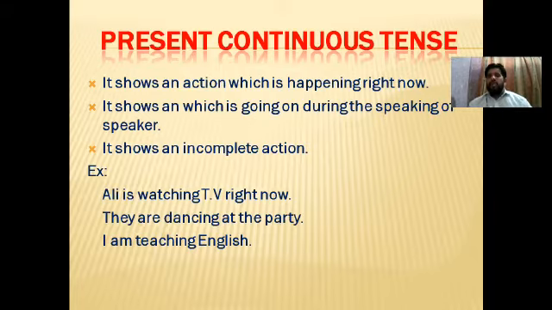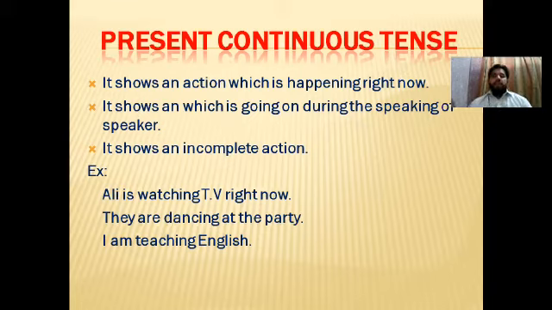Like our class is going on, so our class is incomplete at this time. Our class is continuous. I'm taking my class. So whenever you are talking about an action which is happening right now, which is going on during the speaking of the speaker, or is incomplete, we use present continuous. Three definitions, but all three have the same meaning: it is used for continuous action and it is used for incomplete action. Continuous actions are always incomplete.